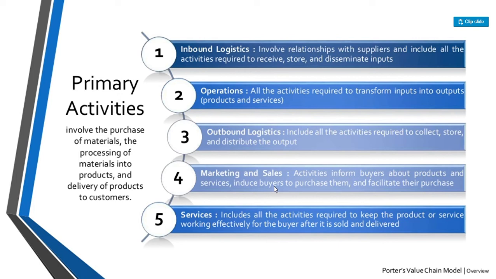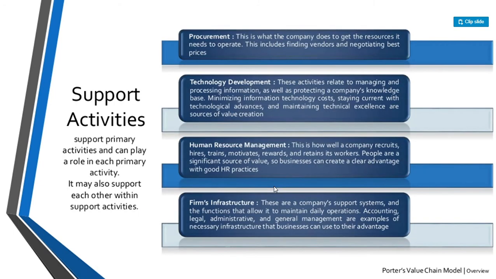These are the activities related to maintaining the value of your product or service to your customer once it has been purchased. Now we will see some supportive activities of Porter's value chain model.